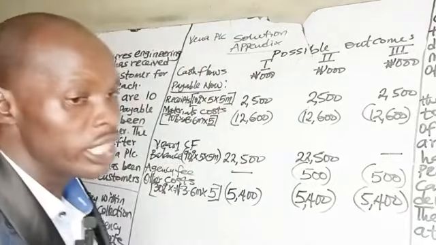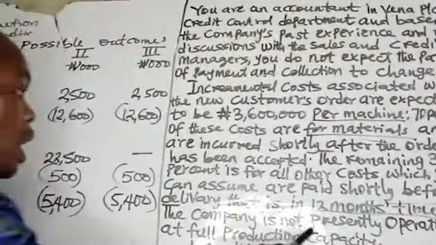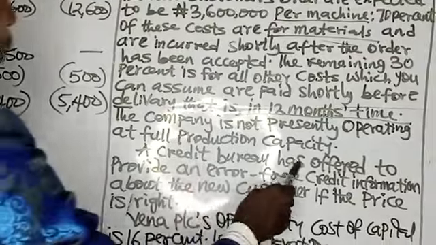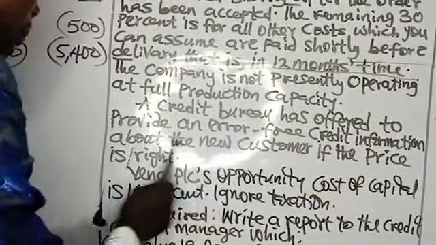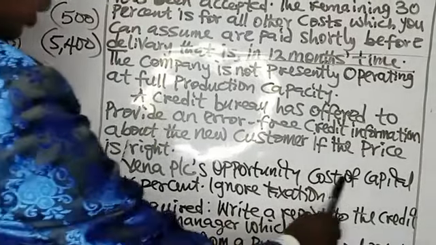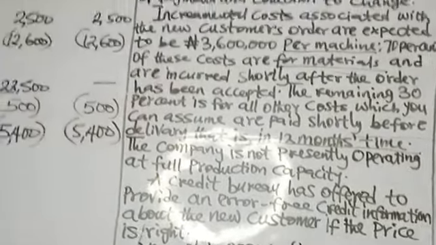Then back to the question. The company is not presently operating at full production capacity. A credit bureau has offered to provide error-free credit information about the new customer if the price is right. Then the opportunity cost of capital is 16%. Now, these are the cash flows information.